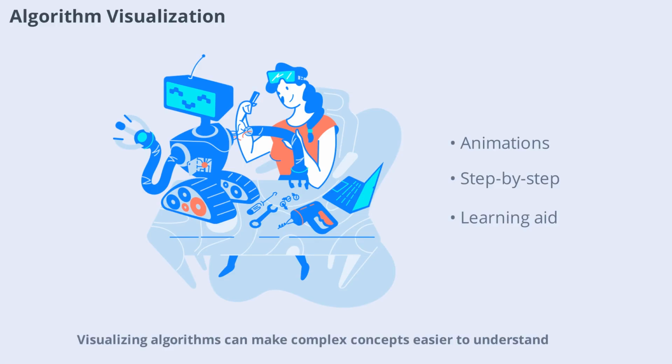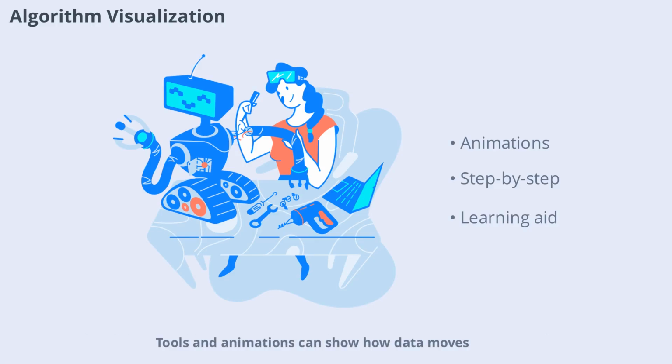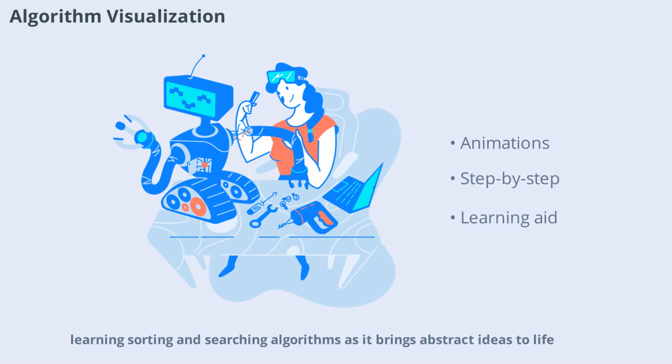Visualizing algorithms can make complex concepts easier to understand. Tools and animations can show how data moves and changes during each step of an algorithm. Visualization is especially helpful for learning sorting and searching algorithms, as it brings abstract ideas to life.